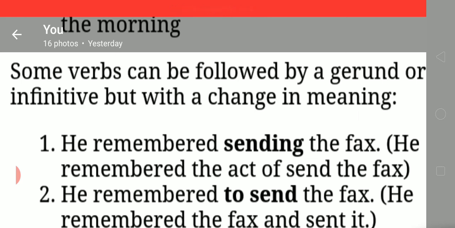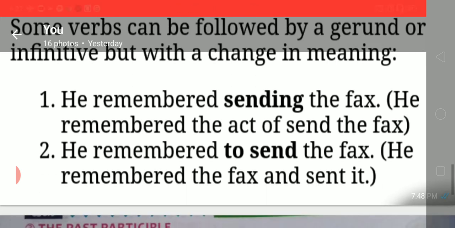So first one you see, he remembered sending the fax. He remembered the act of sending the fax. So he remembered to send the fax. Okay. He remembered the fax and sent it.